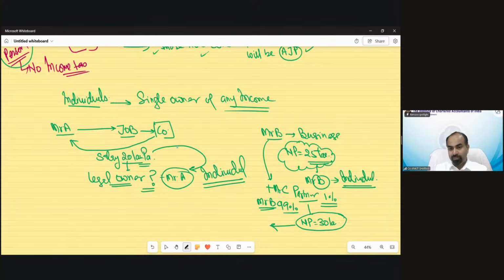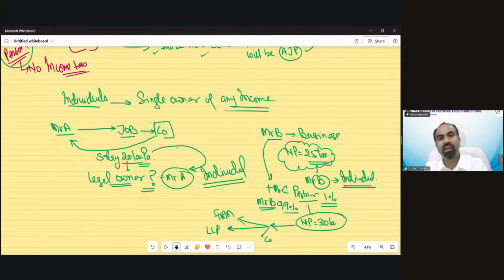So if there is any income of which there is more than one owner, that cannot be categorized as individual. Now this 30 lakh cannot be taxable as any individual income. It could be a partnership firm. If they registered as a firm, it could be an LLP. If they registered as an LLP, it could be a company, depending. But the 30 lakh rupees could not be taxed as an individual income, because when more than one person is the owner, that would not be categorized in the definition of individual. So now technically you must have understood what is the meaning of individual.